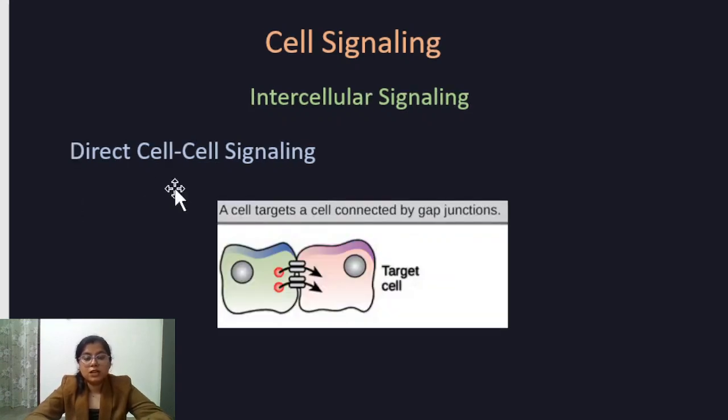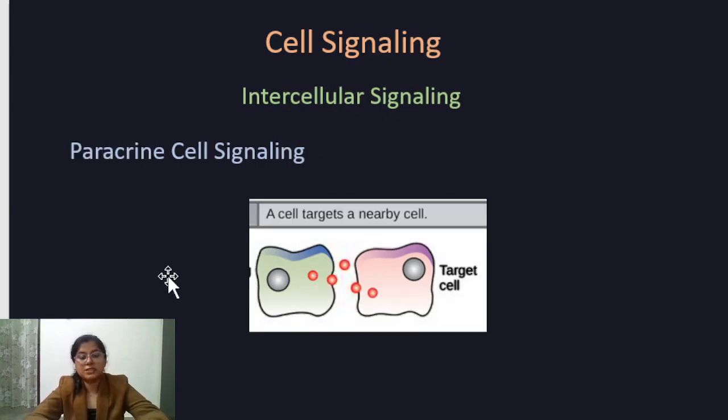Coming to direct cell signaling, where both the secretory and target cells jointly perform the cell signaling, and the signaling molecules are transferred via gap junctions and tight junctions to the target cells. This type of cell signaling can be found inside the nervous system.